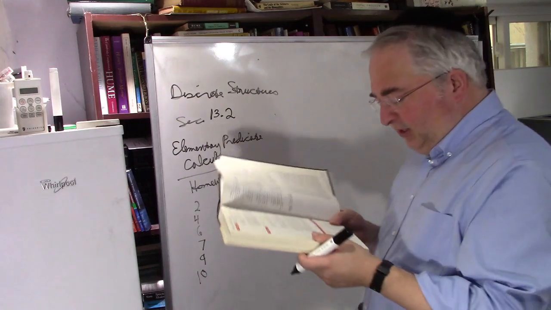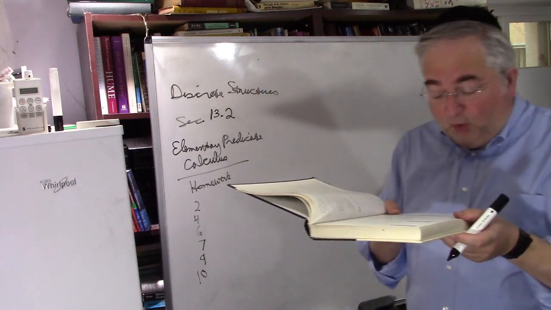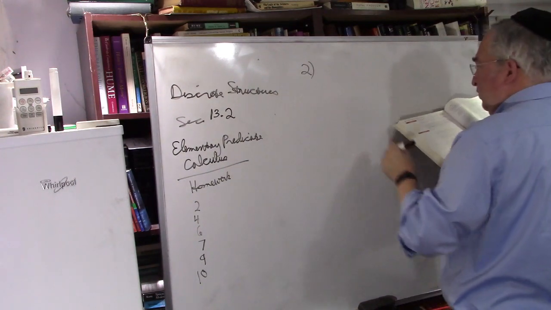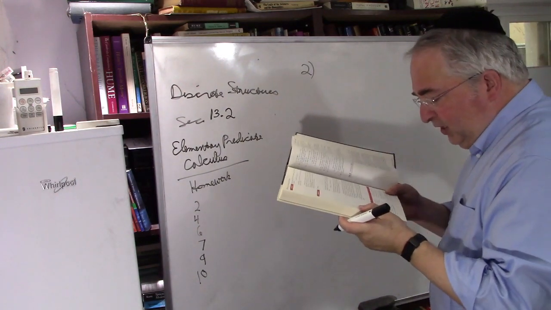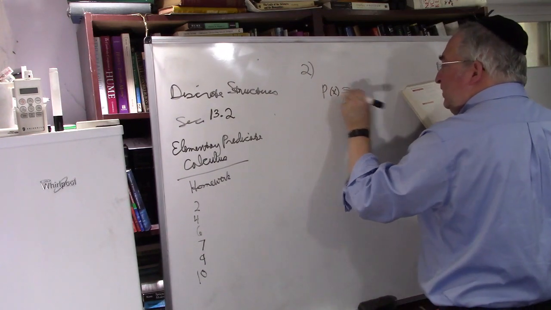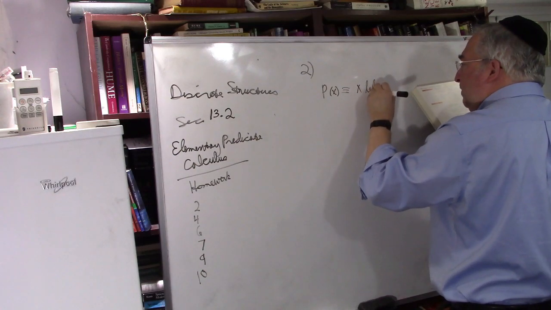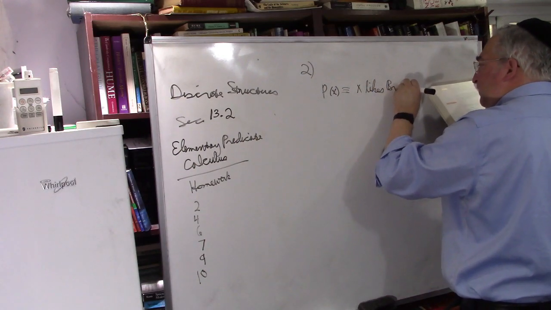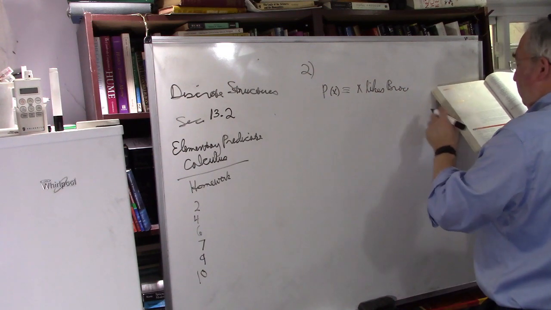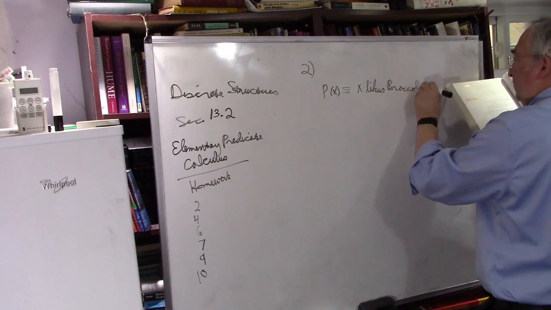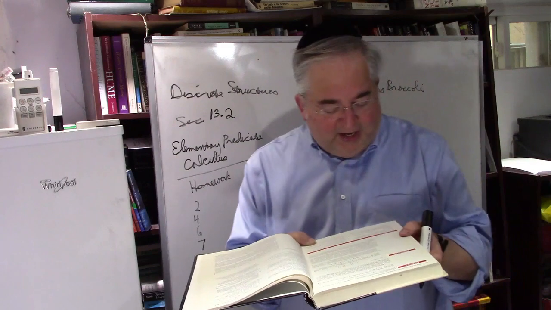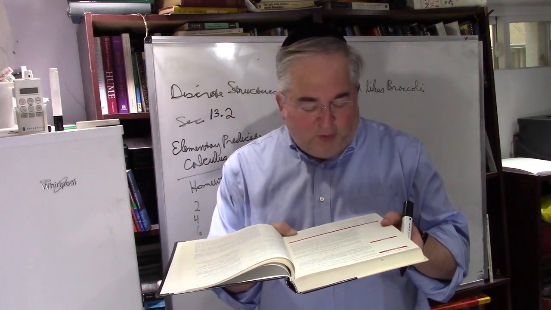But pretty much easy. Okay, consider the universe U of all college students. So this is number 2. The universe of discourse is all college students, and we say P of X means X likes broccoli. I don't know how to spell broccoli. B-R-O-C-C-O-L-I. Okay, it likes broccoli.